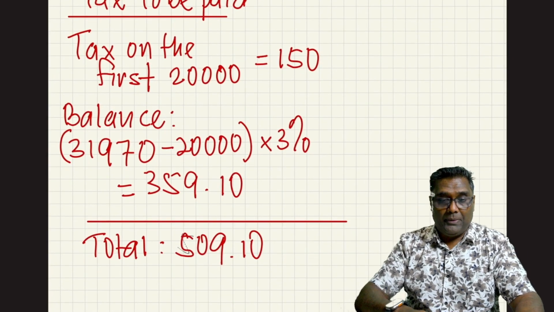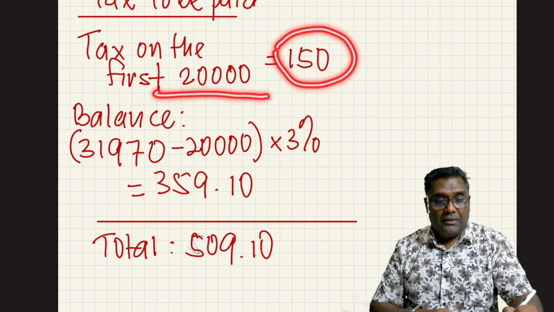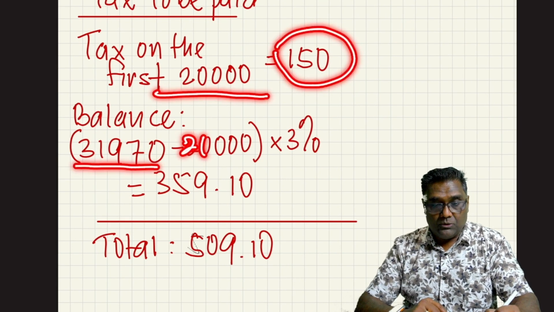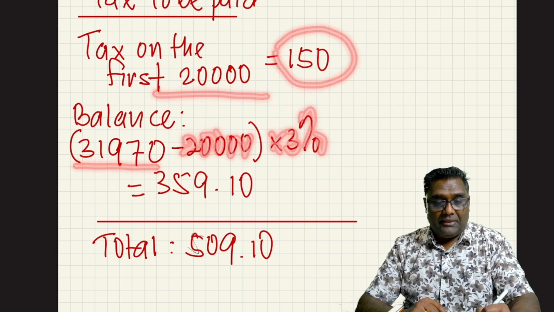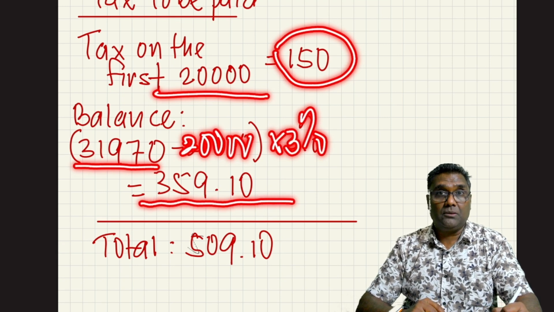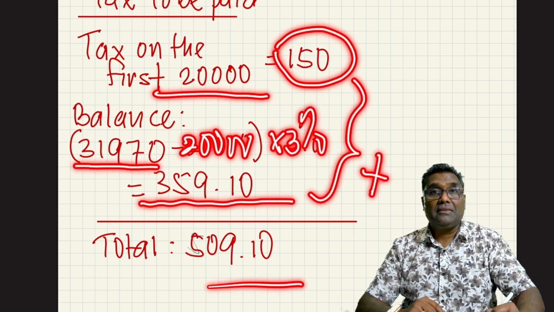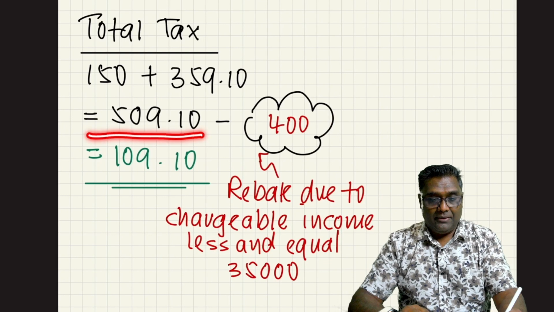So tax to be paid, the first 20,000, 150. 31,970 was the chargeable income, minus of 20,000, and I times with 3%. I get 359.10. So total them up. This is the tax to be paid by Mr. Ken. Total tax is here.